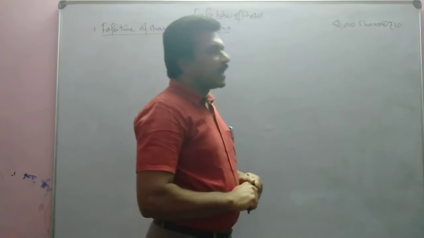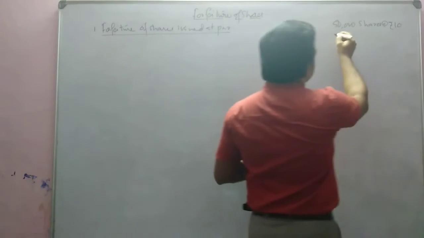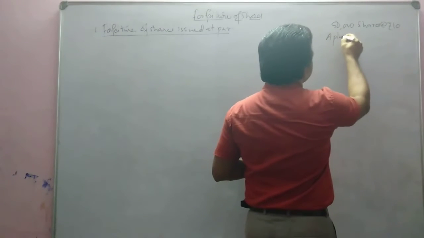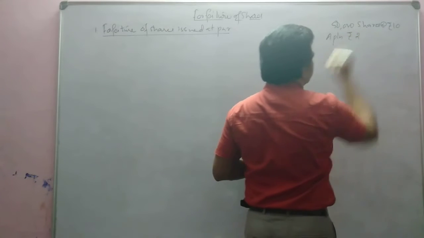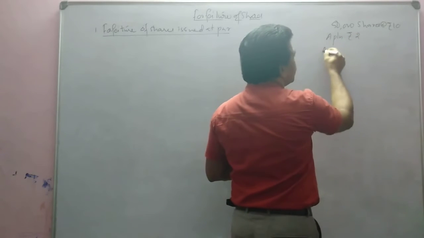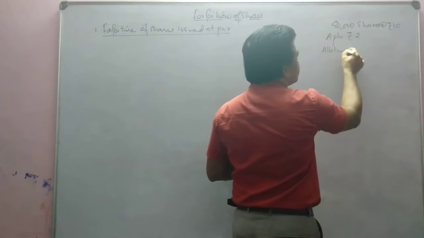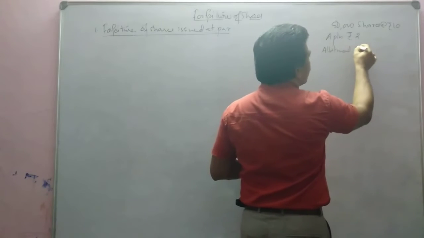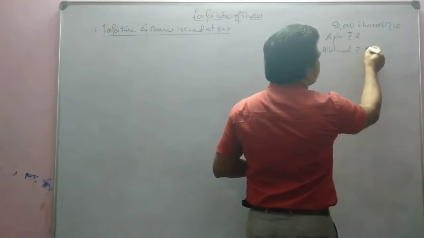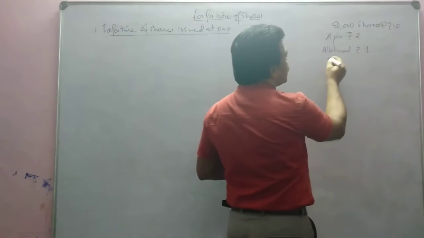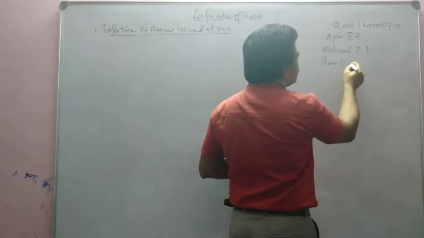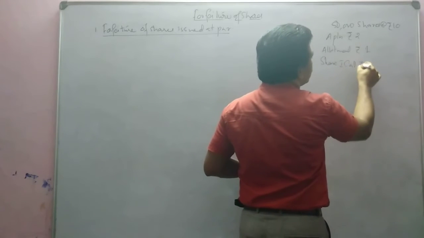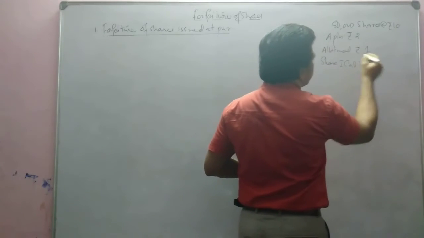Application money rupees 2. Allotment money rupee 1. Then share first call rupees 3.